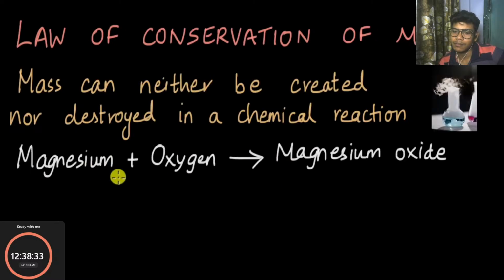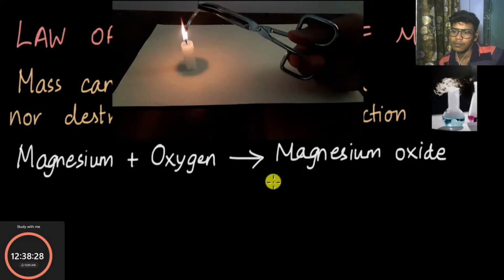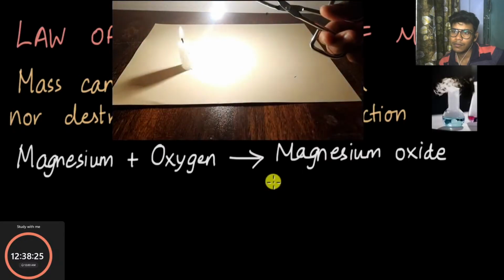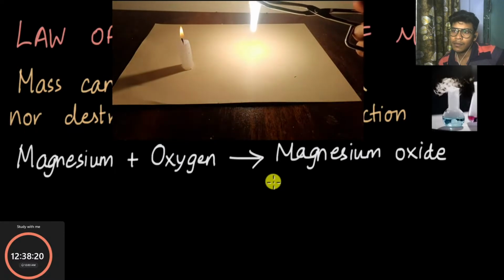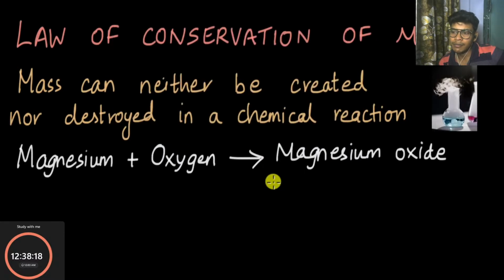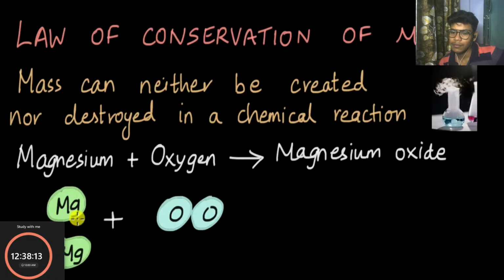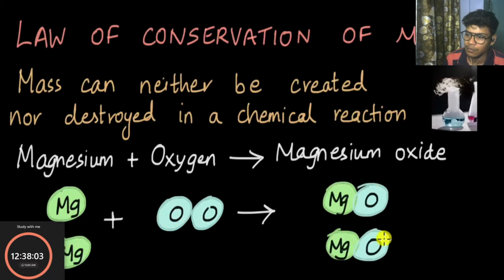For example, if we take magnesium and heat it so that it starts burning, it will look kind of like this. Look at how it burns with a really bright flame. Now the reaction involved here is magnesium plus oxygen, which forms magnesium oxide, and it also releases light and heat energy. We can represent this reaction in the form of atoms. So let's say we have two atoms of magnesium. They will react with one molecule of oxygen, which already has two atoms of oxygen, and then it forms two compounds of magnesium oxide. Now you can see that no atoms were created or destroyed in this reaction.